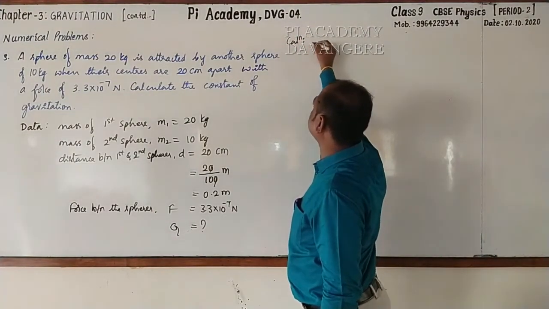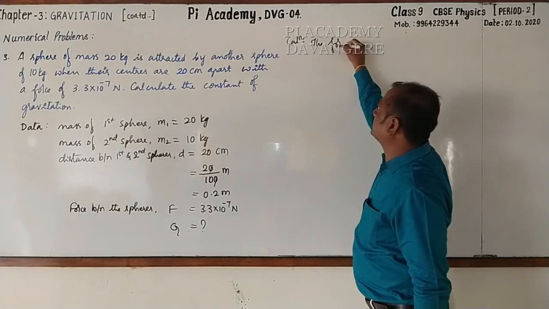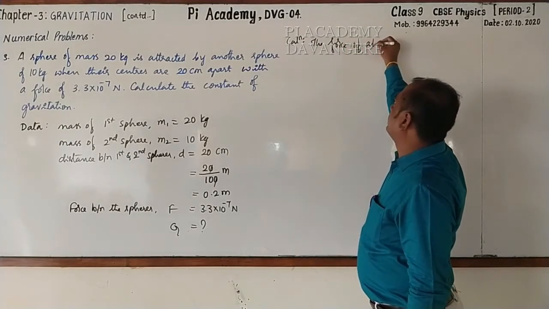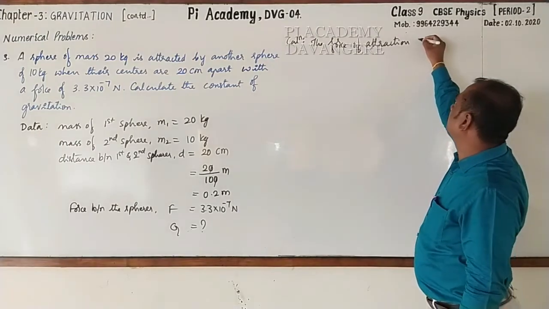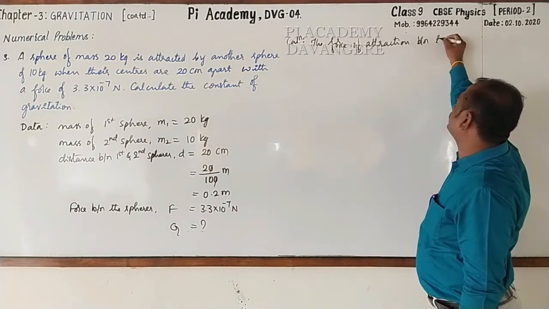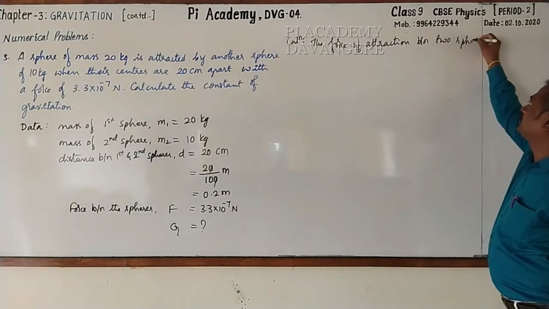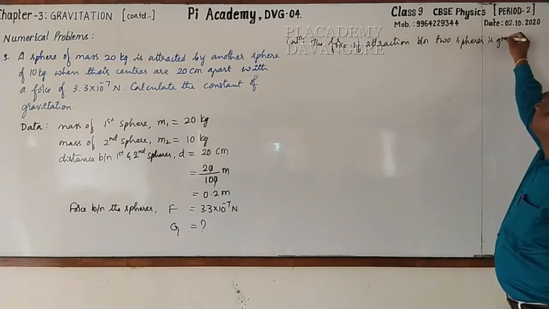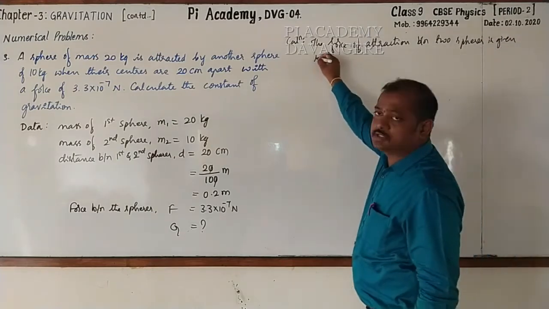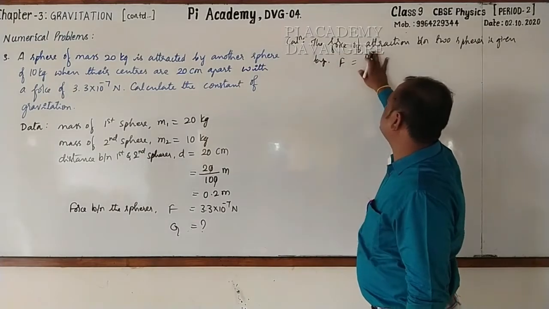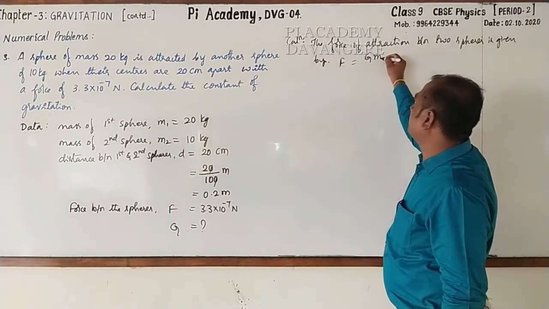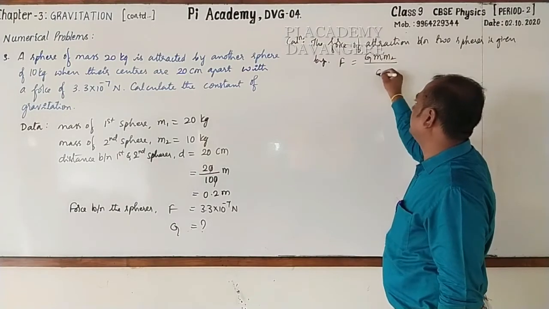The force of attraction between two spheres, or the gravitational force acting between them, is given by, how do you write? It is F is equal to G into M1 M2 by D square.